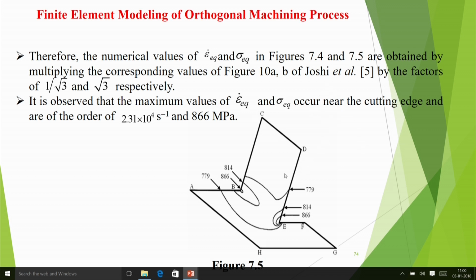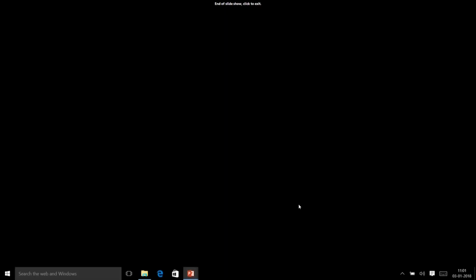Now these are the equivalent stresses, and it is observed that the maximum value of equivalent stress is 866 megapascal. This one is 866 megapascal, and this is the equivalent stress contour, that means flow stress type of thing. Here you are getting less, but here you are getting more, and here also you are getting more. This one. So this is done.